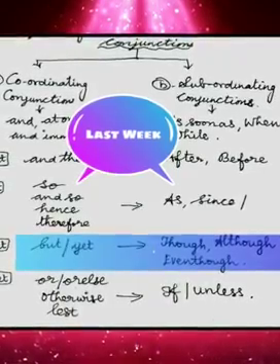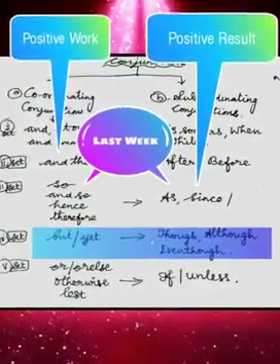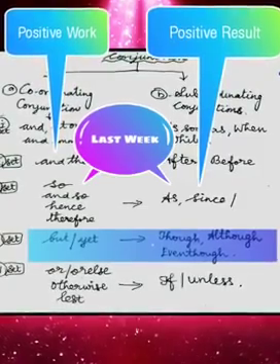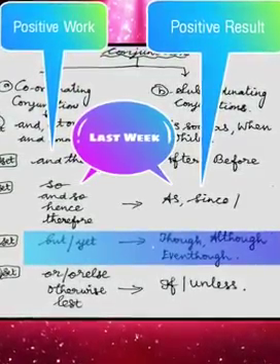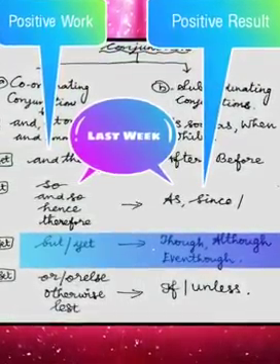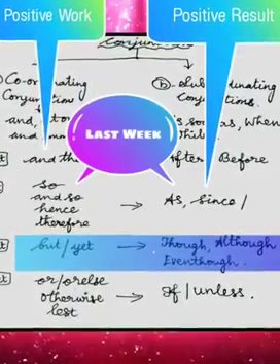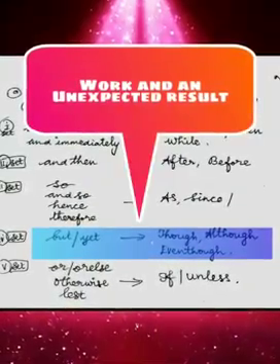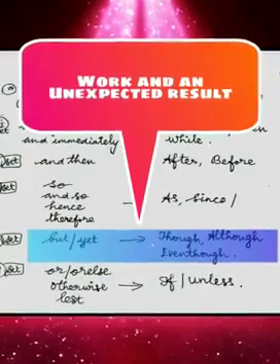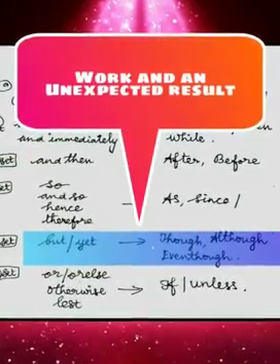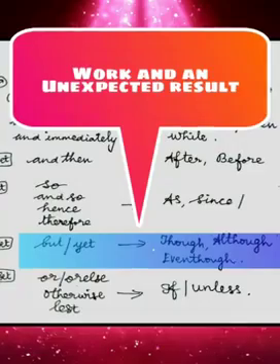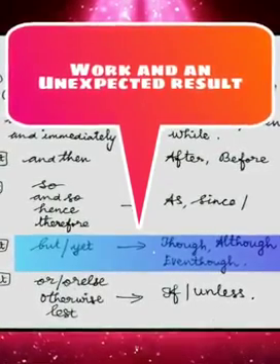I hope you remember the third set of conjunctions can be used for positive work and its positive result, whereas the fourth set of conjunctions should be used for talking about positive work and its unexpected opposite or negative result.